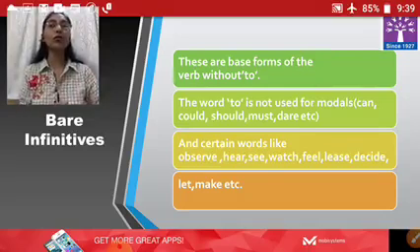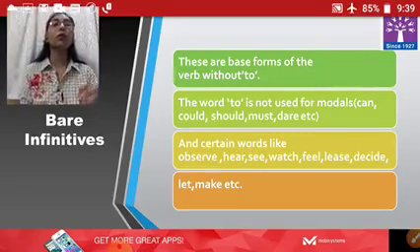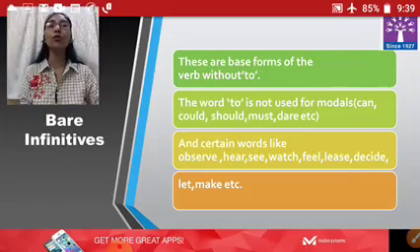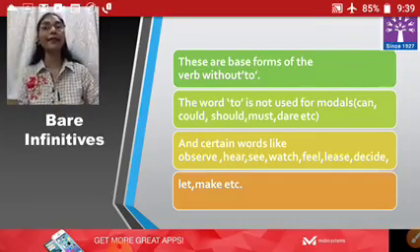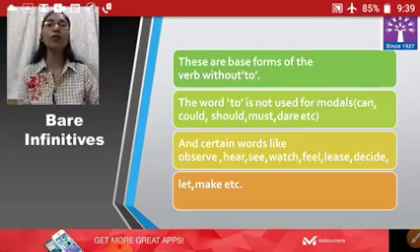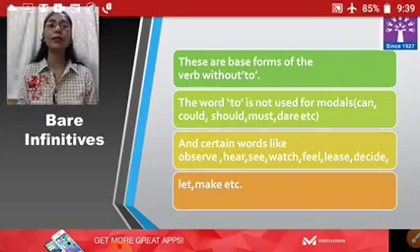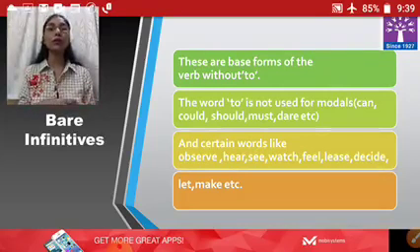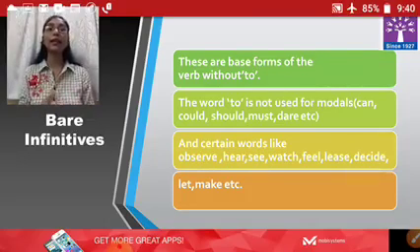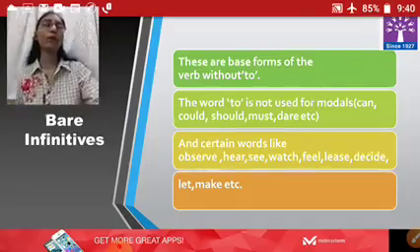We also do not use to with the modal auxiliaries, that is can, could, should, must, dare, etc. There are a number of modal auxiliaries, and we never use to with modal auxiliaries. And also with certain words like observe, hear, see, watch, feel, decide, let, make, etc.